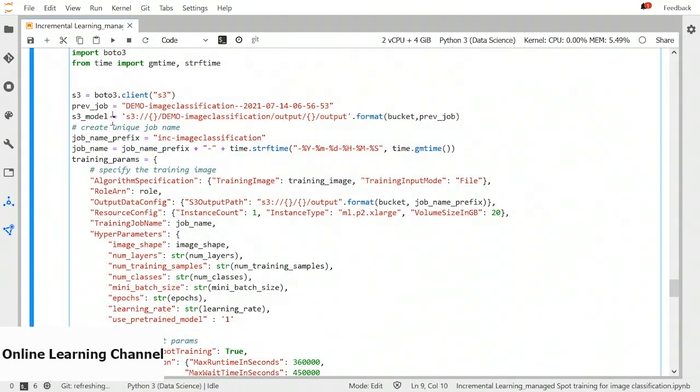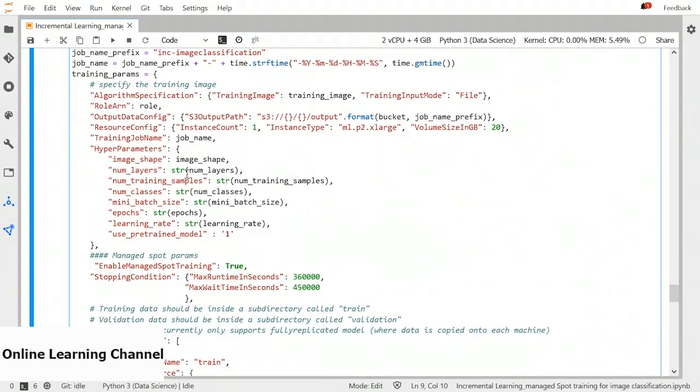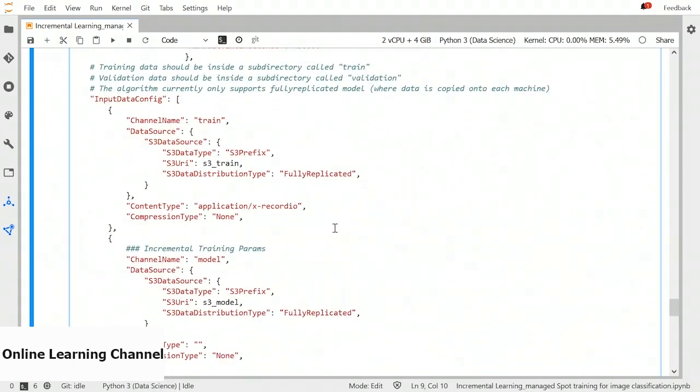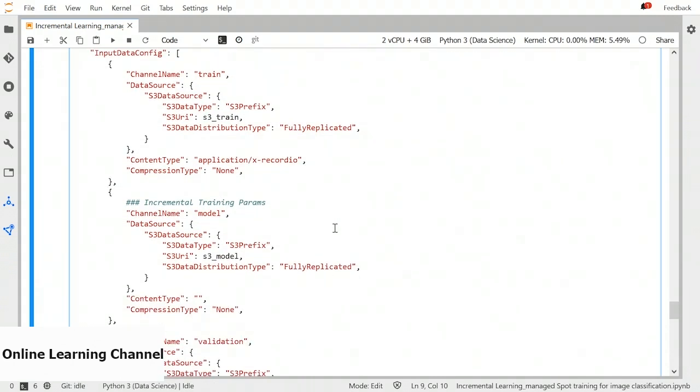We have the S3 model location this time. We also need the location of the model already trained with the previous job. This is our new job prefix, and then we have training parameters similar to the old job. Here, these are the managed spot parameters. We have enabled managed spot training, and we have max runtime in seconds and then max wait time in seconds. You can set any of these according to your need. Another important configuration is that you need to pass a model channel in your input data configuration. Just like you are passing training data and validation data, you need to pass a model channel.